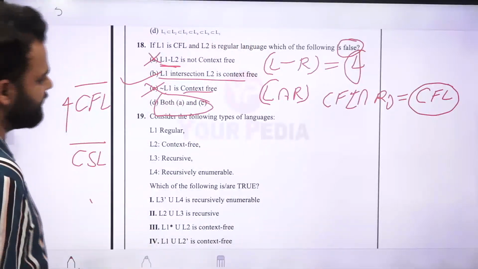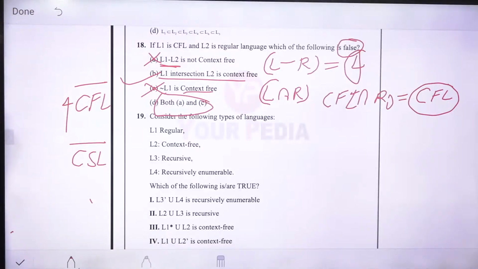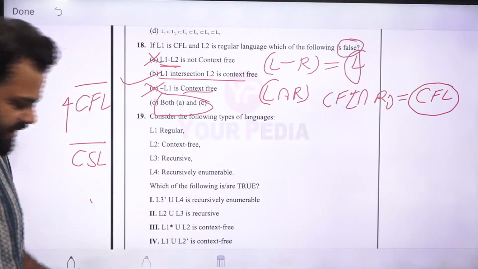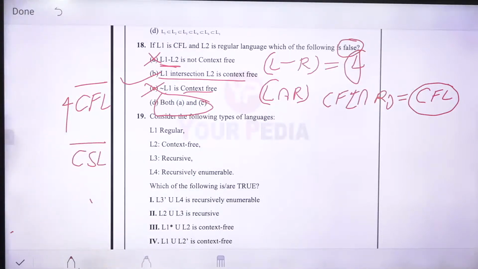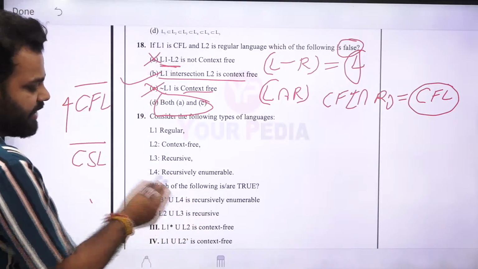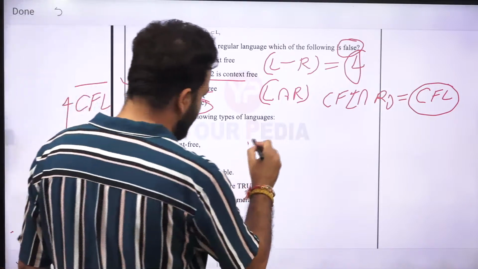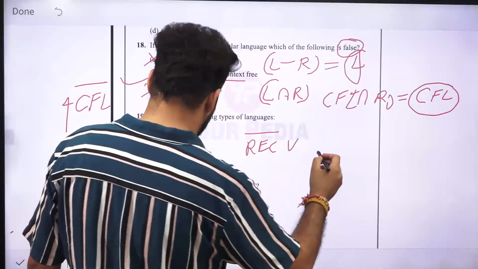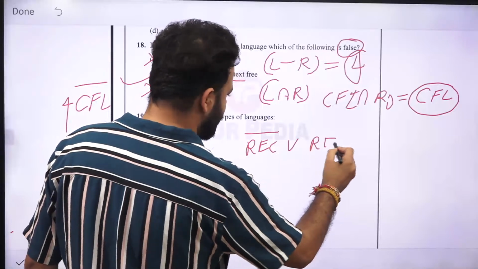Next is 19th. Consider the following types of languages. Which of the following are true? L1 is regular, then context free, recursive, and recursively enumerable languages. If you take the first one, L3 bar union L4. So L3 is what? Recursive languages, REC. Union L4 is RE.